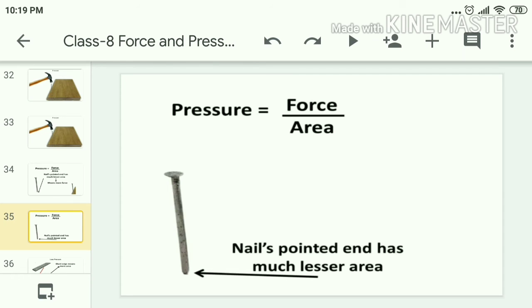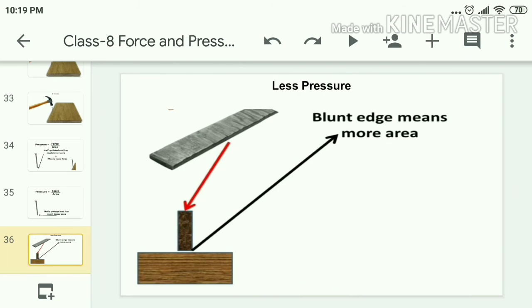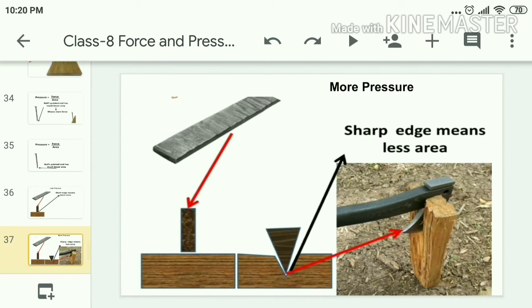Let us understand this with another example. For example, there is a piece of wood and you need to cut that wood. We have given you a blunt edge blade. Can you cut the wood with that blunt edge? No. If I give you an axe which has a sharp edge, can you? Yes. Why? What is the difference between these two?